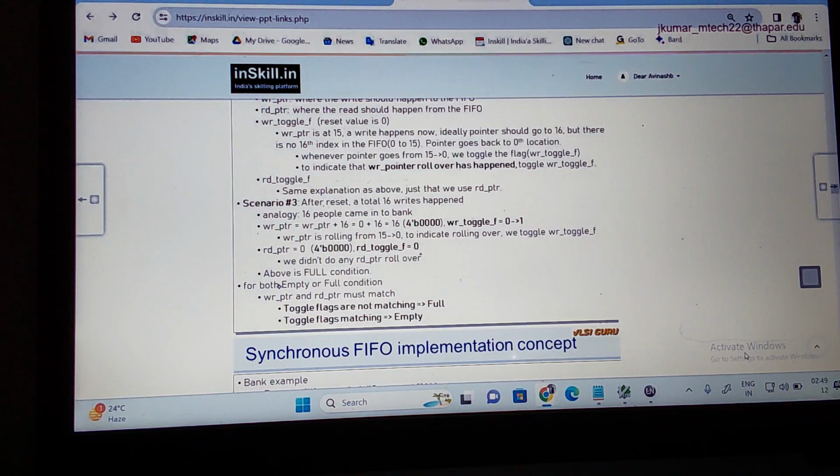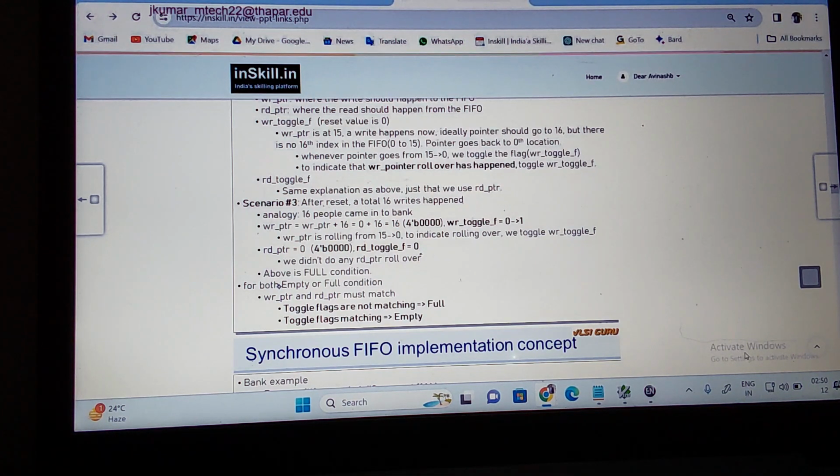Because the read pointer is 0. What condition can you call the above? 16 writes happened here, and 16 writes means your FIFO is full. Full is equal to 1, and no read is happening here. So this above analogy I can call the full condition. My FIFO is full. Roll over is happening because 16 writes happened, so my toggle flag changes. You understand this?